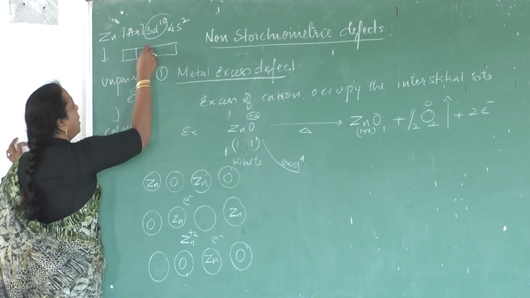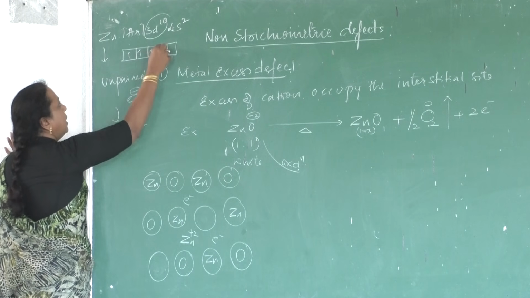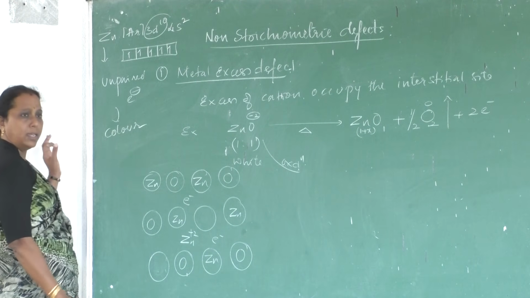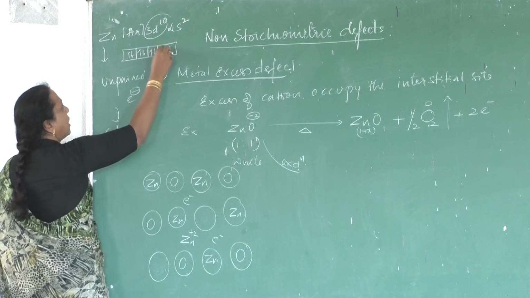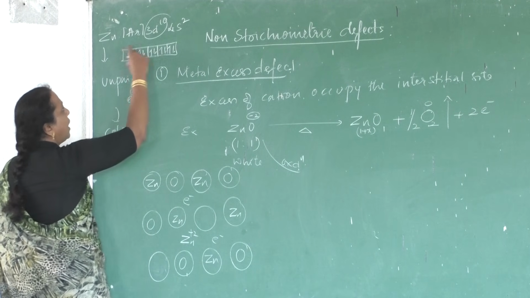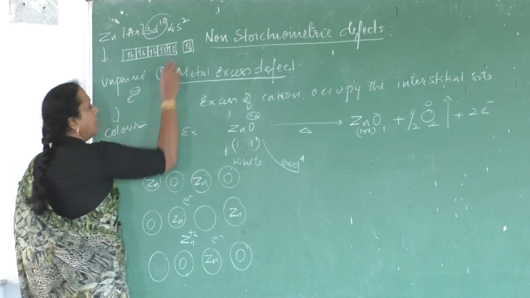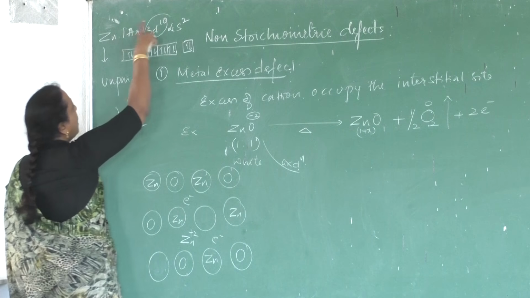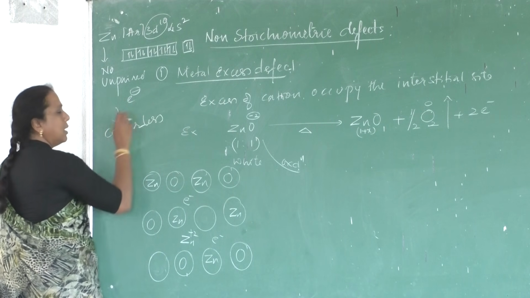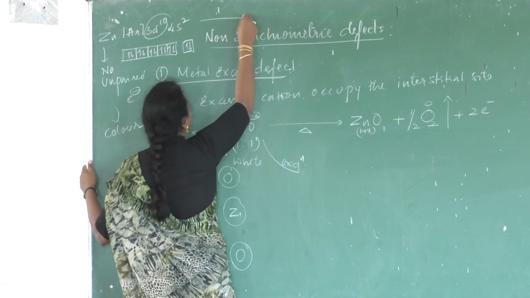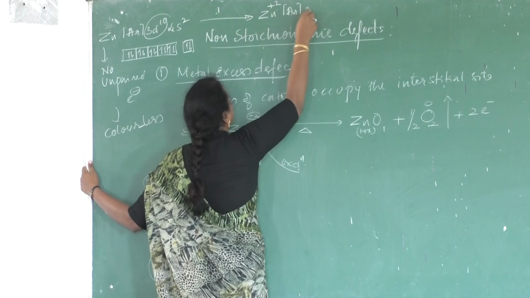Whereas here, look at the d orbital configuration. How many d orbitals are there? 5 d orbitals are there. According to Hund's rule, we fill the orbitals in such a way that each orbital of the set is singly occupied. Then we go for pairing. See, after adding 10 electrons in the d orbital, do you find any unpaired electrons? No. In the s orbital also, do you find any unpaired electrons? No. So there are no unpaired electrons in zinc. Because there are no unpaired electrons, it is what? Colorless.